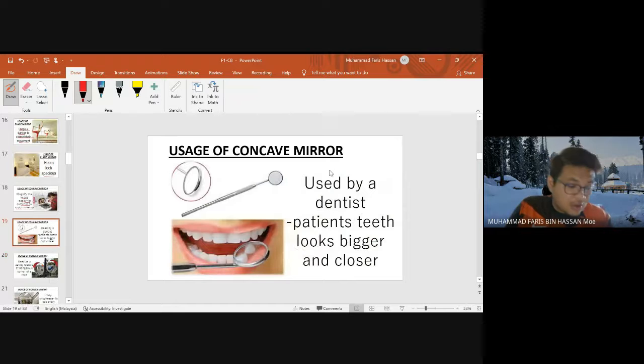And then the use of the concave mirror. Besides that, used by a dentist, and then the patient's teeth look bigger and closer. Okay, boleh. Ini dalam buku teks pun ada ni.